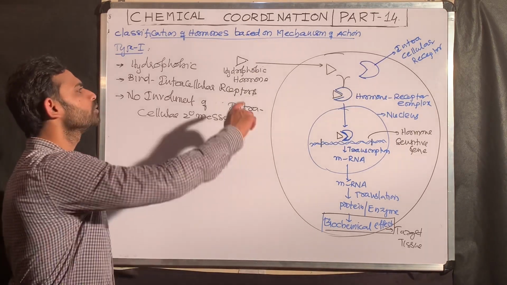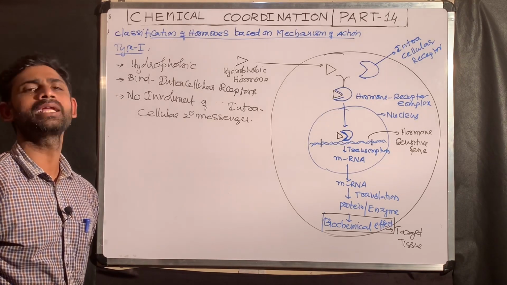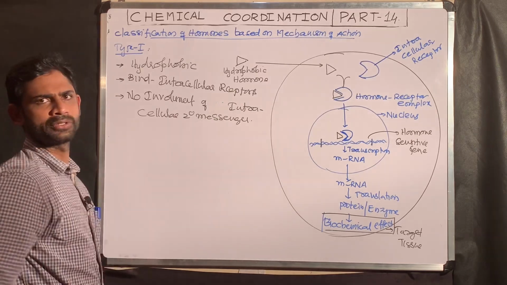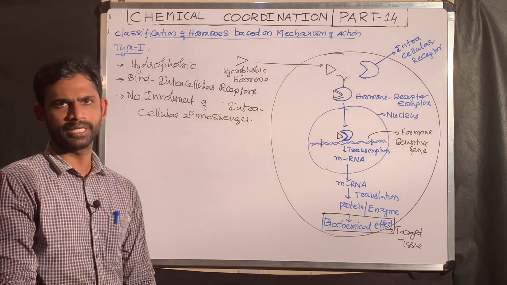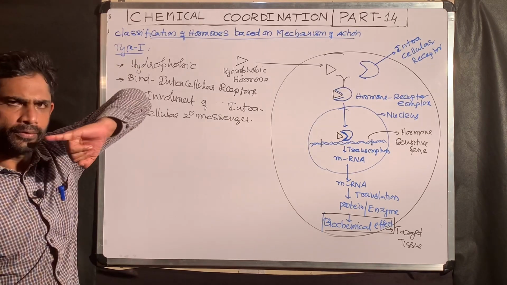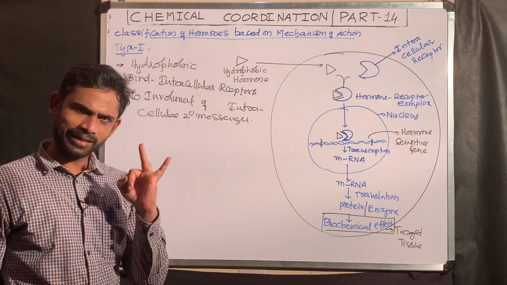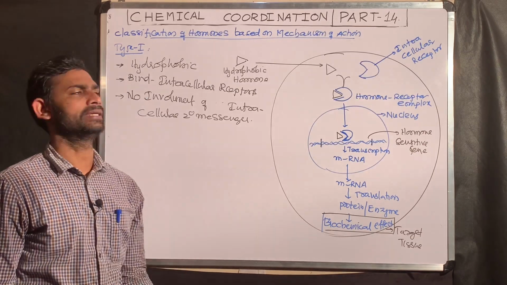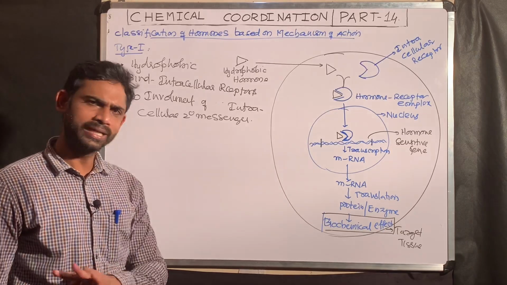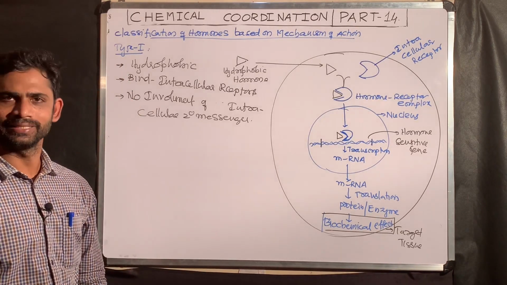As we know, hormones are basically intercellular primary chemical messengers. Okay, that is why here I am using the word secondary. So these are the points you should remember, 3 points. These group 1 or type 1 hormones include hydrophobic hormones. These hydrophobic hormones combine with intracellular receptors only. Then for their mechanism of action, there is no need or no involvement of intracellular secondary chemical messengers.